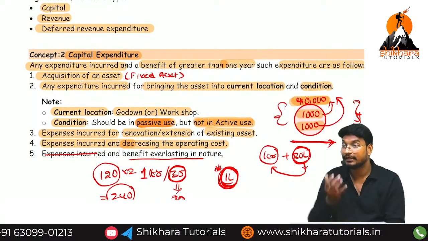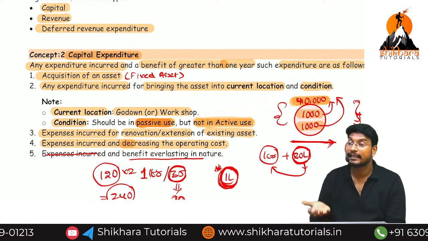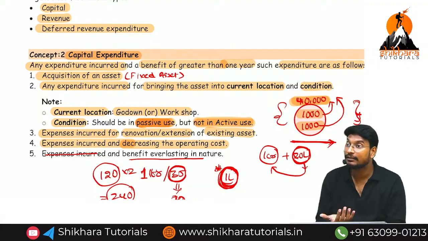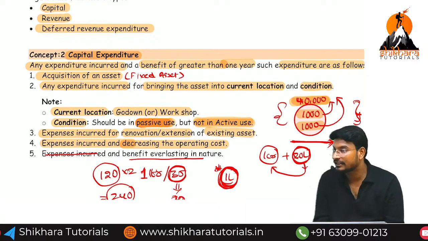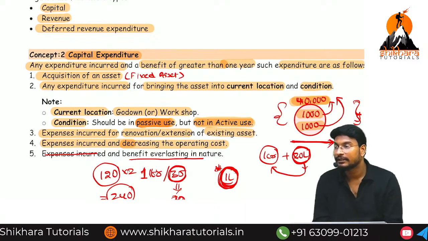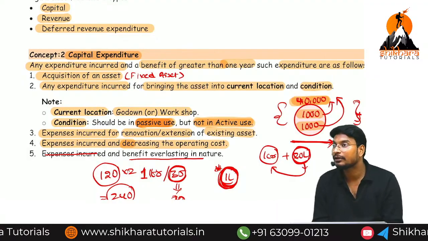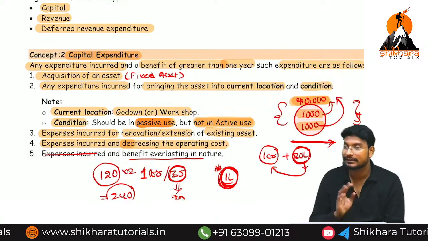What are the 5 points? Acquisition of an asset, bringing the asset into the current location or condition. Next, existing asset extension or renovation. Next, expenses incurred for decreasing the operating cost. Next, any other expenses related to the fixed asset. This is called the capital expenditure definition. No need to remember it; you should understand the concept.